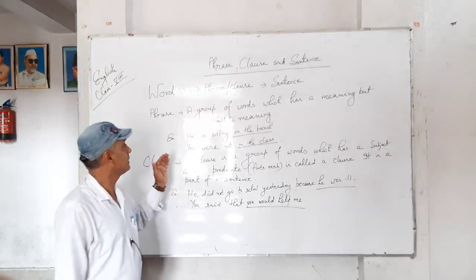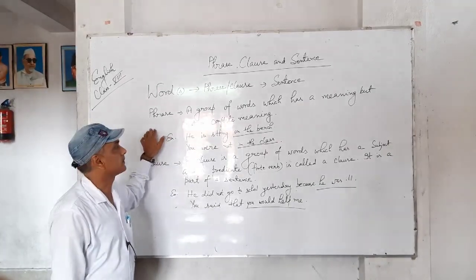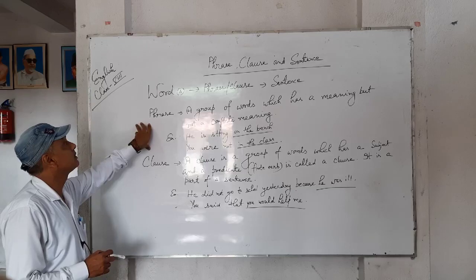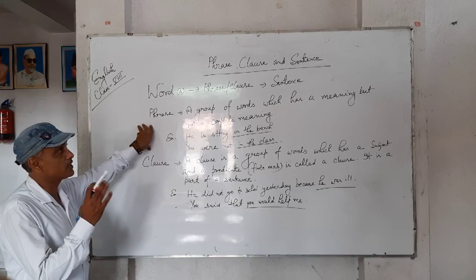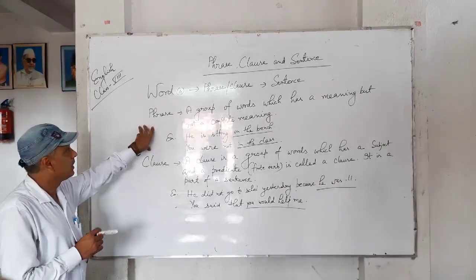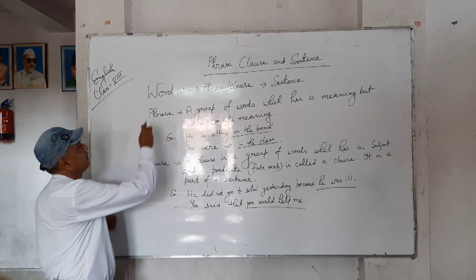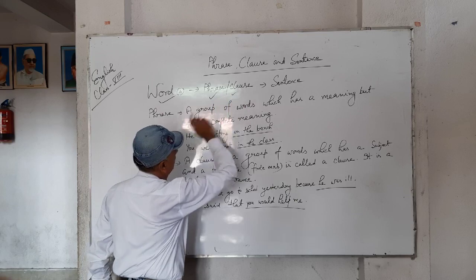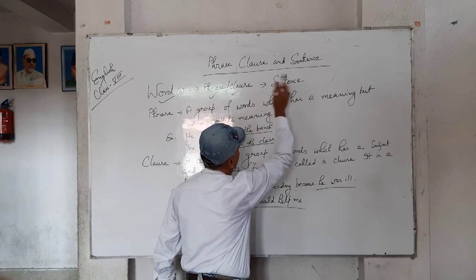Yesterday I taught you about words and the different kinds of words on the basis of modern grammar compared to the traditional grammar. Now I will tell you about phrase, clause, and sentence. A group of words makes a phrase, clause, and a sentence.